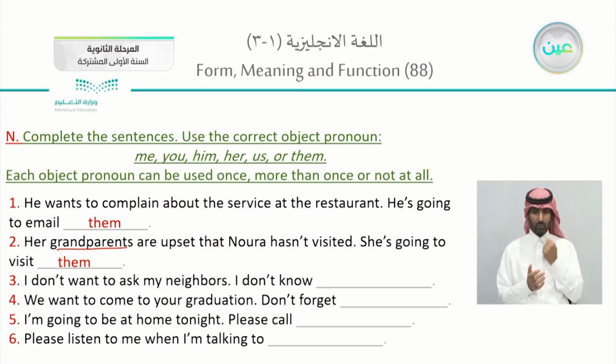I don't want to ask my neighbors. I don't know them. Not one neighbor, they are neighbors. We want to come to your graduation. Don't forget us. We want to come. I'm going to be at home tonight. Please call me. Who's going to be at home? It is me, or I.